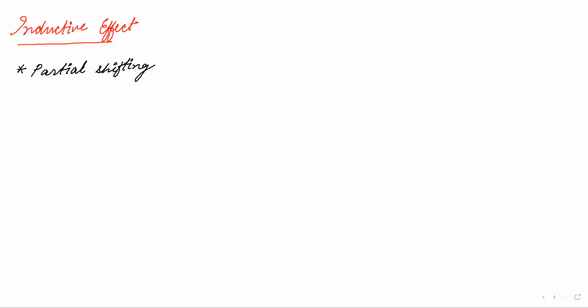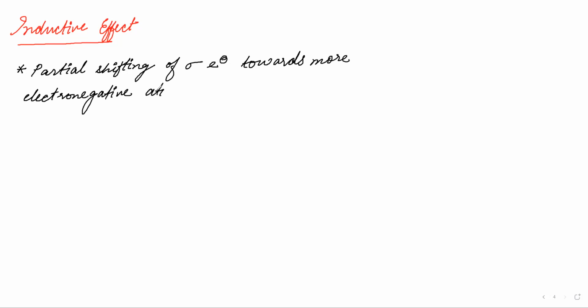Okay, fine. The inductive effect is the partial shifting of sigma electrons towards the more electronegative atom of a sigma bond.